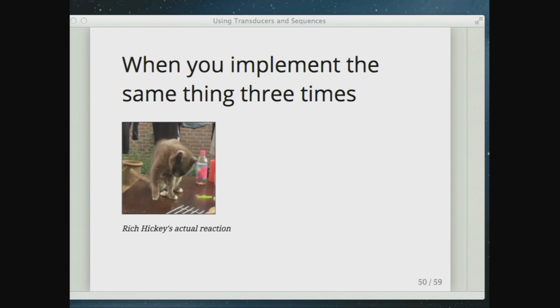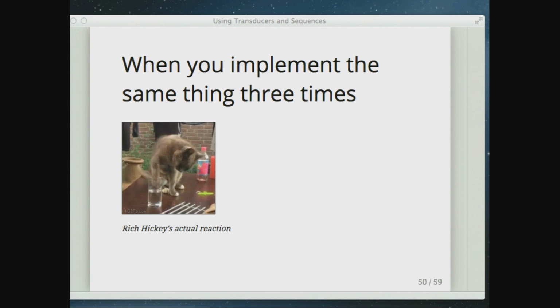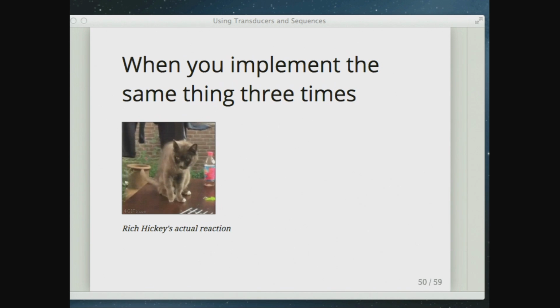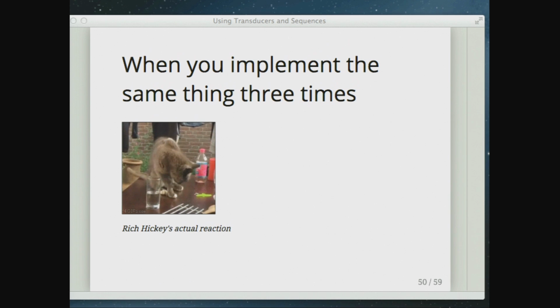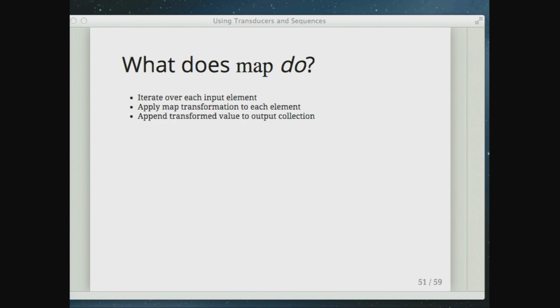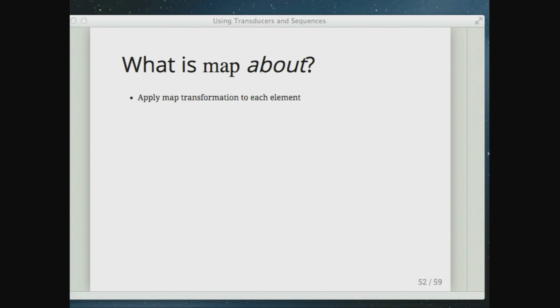This is Rich Hickey's actual reaction when you do something three times. At some point you think, maybe I should not have to re-implement these functions every single time in every single context. What does map actually do? A sequence map iterates over each input element, applies the mapping transformation, and appends that transformed value to the output collection. If you look at the implementation, you see all those pieces of it.